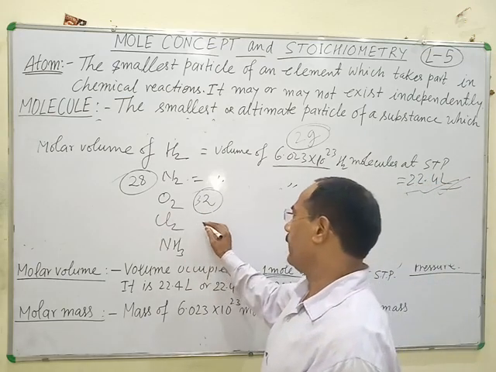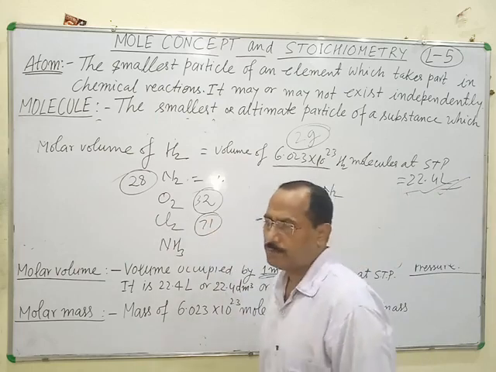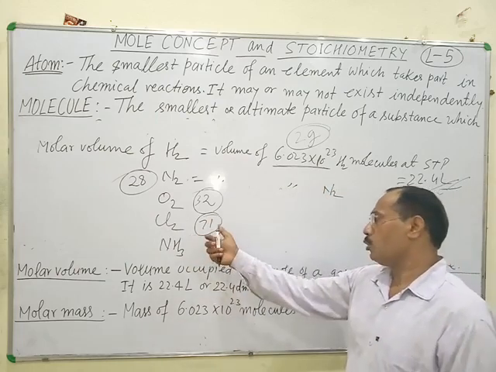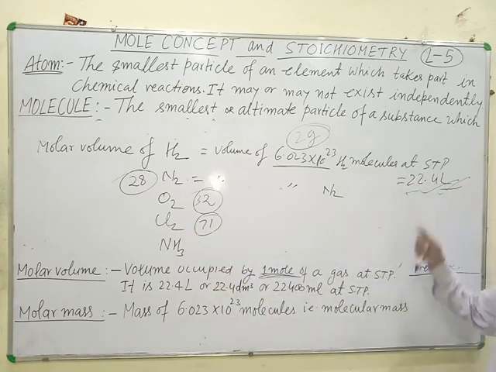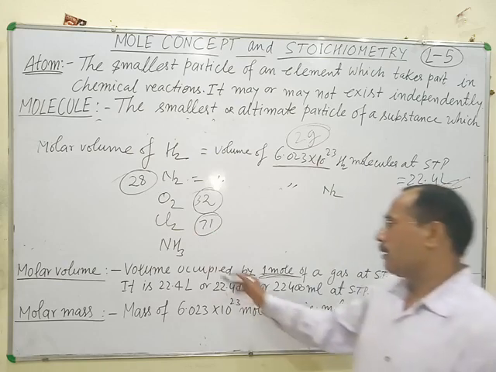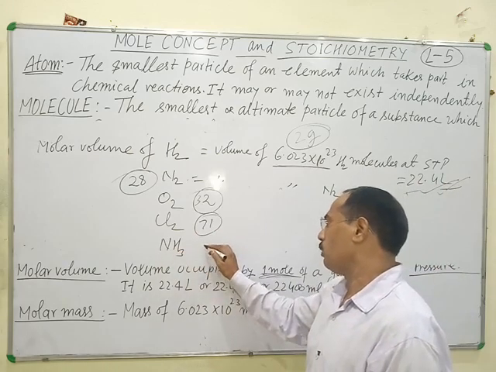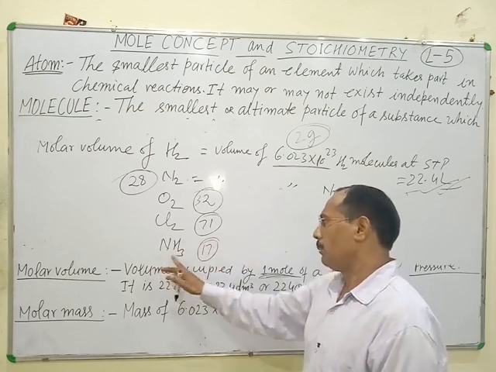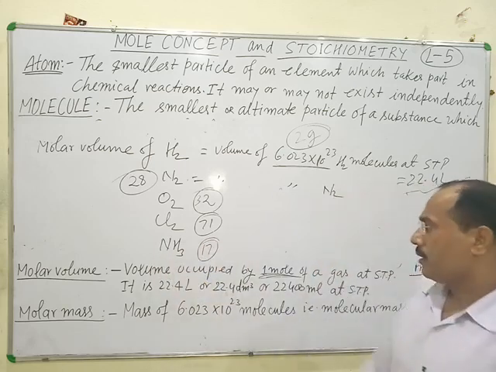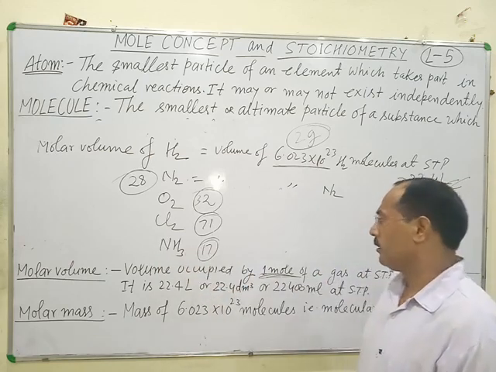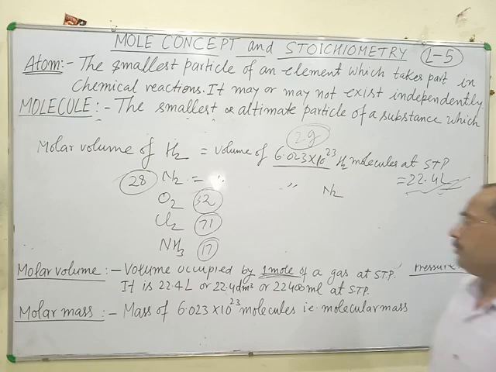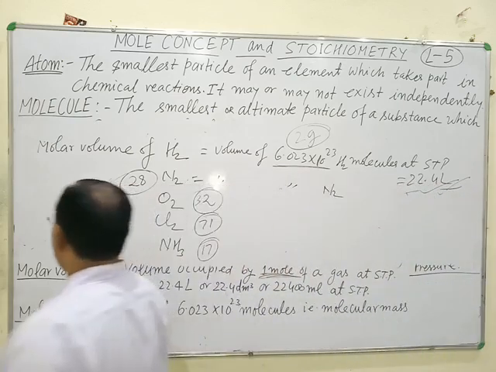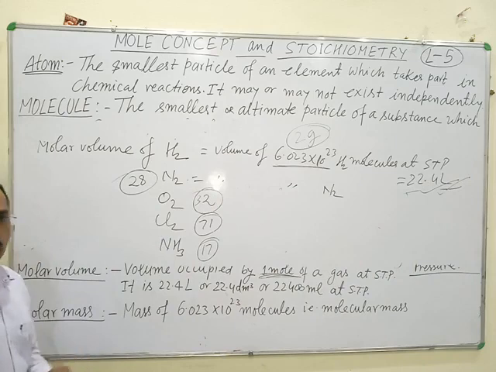Molecular mass of chlorine is 71. It means the total volume of 71 grams of chlorine gas at STP is equal to 22.4 liter. Molecular mass of ammonia is 14 plus 3, 17. It means 17 gram of ammonia occupies 22.4 liter volume at STP. This is the meaning of molar volume and mole concept.